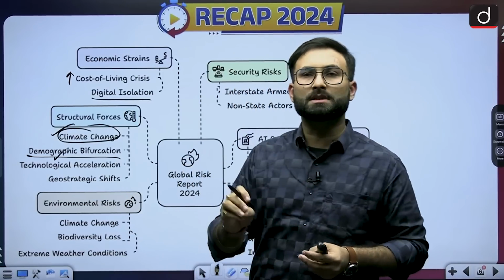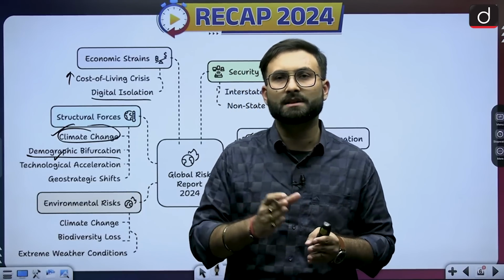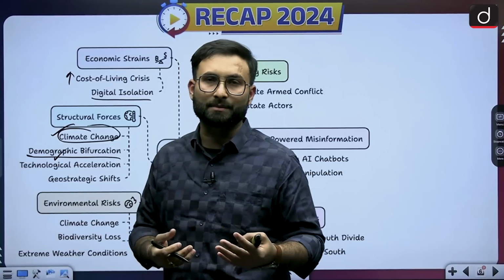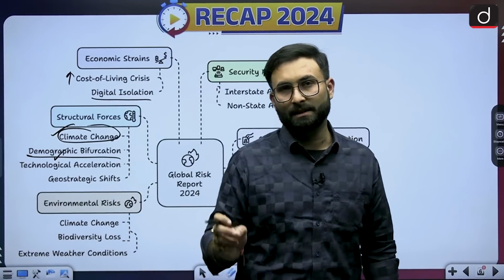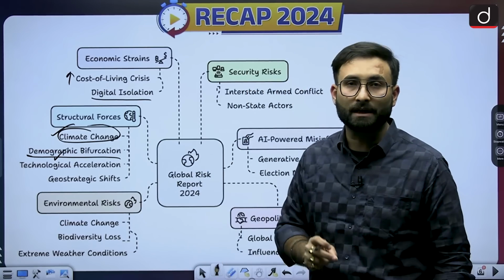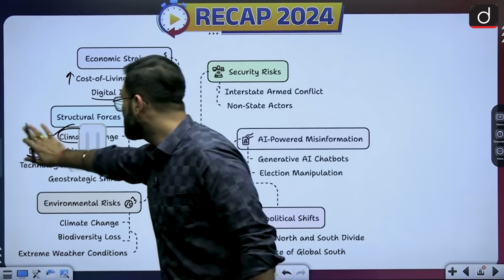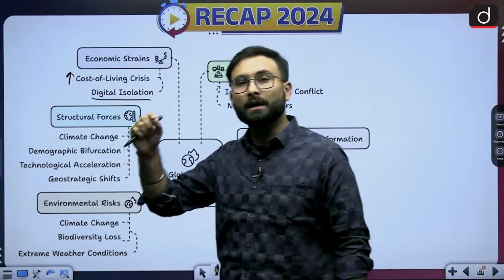When we are talking about the populations, because of various identity crises or otherwise, there is a divide which is happening. Other than that, if we are looking at census related terms, there are certain countries which are growing old, and certain countries which have a demographic dividend. So that kind of bifurcation is there. Then moving to the technological advancement, which we have already seen, and geostrategic shift with respect to international relations.